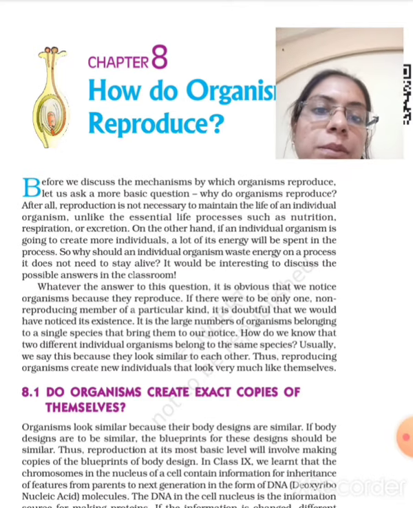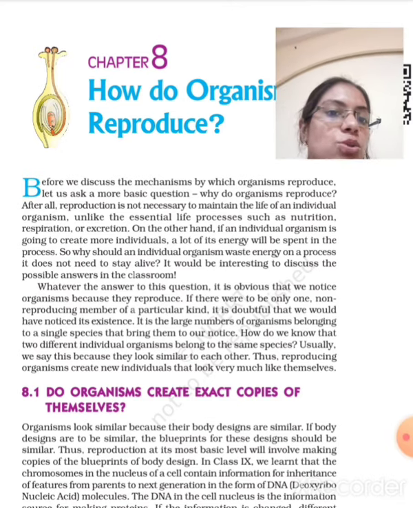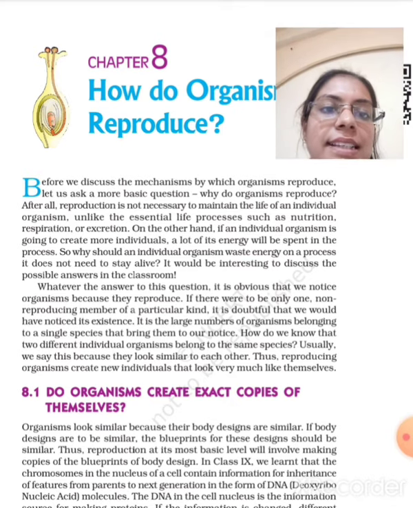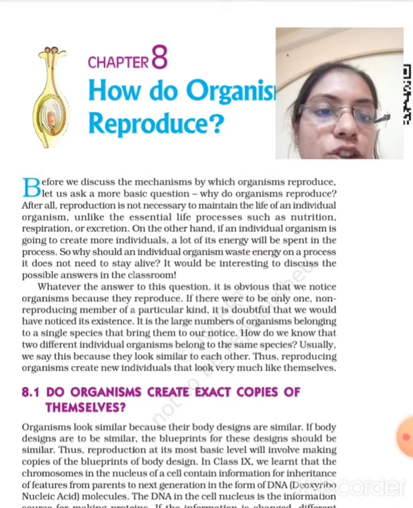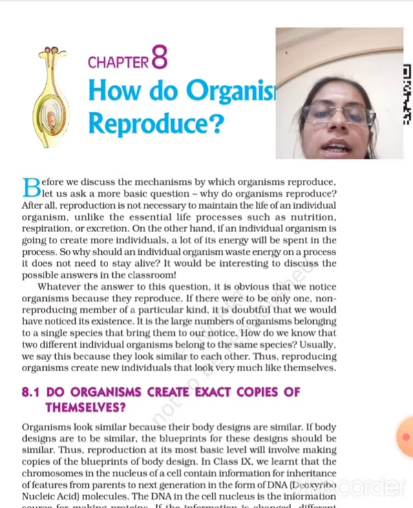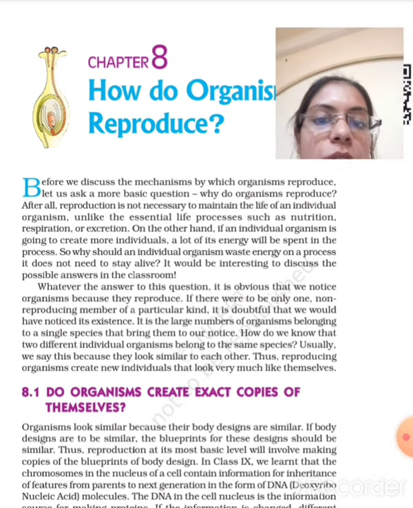First of all, let me clear one thing. There are two types of reproduction. One is asexual and another is sexual reproduction. Right. Now we will learn in detail about this.